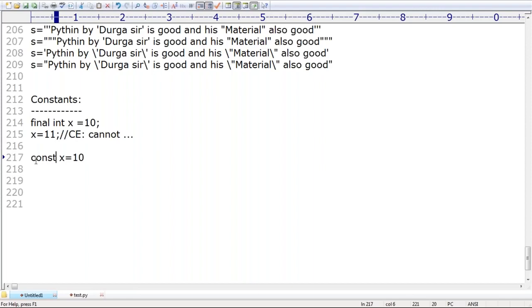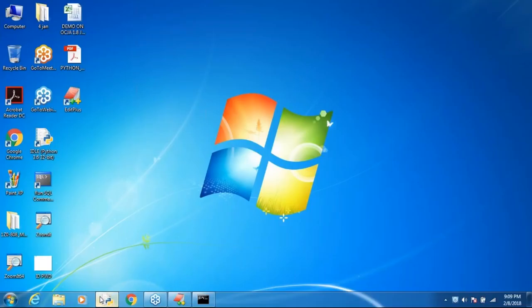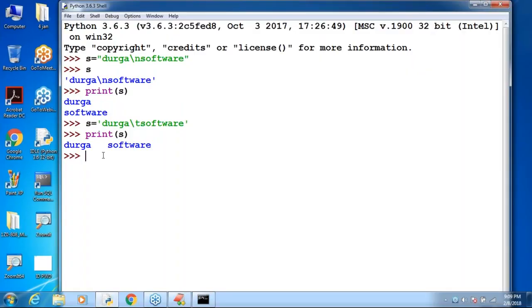C-O-N-S-T. Remember, if you believe this one, I will give left and right. There is no such terminology. By mistake, if you take it like this, Python is going to give left and right. Remember that, sir. Don't create your own Python, man. Even though it is open source, don't create too much. const x is equal to 10. Observe that: syntax error, invalid syntax. What is the meaning of const?